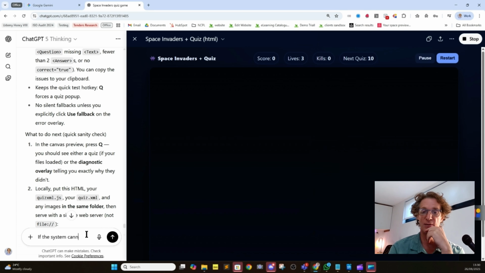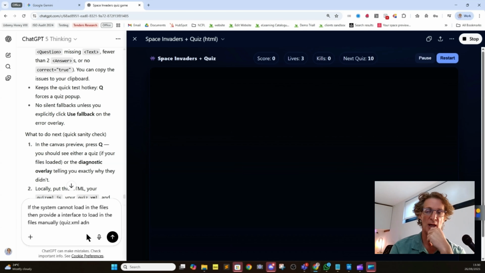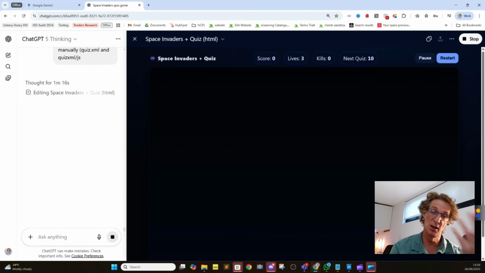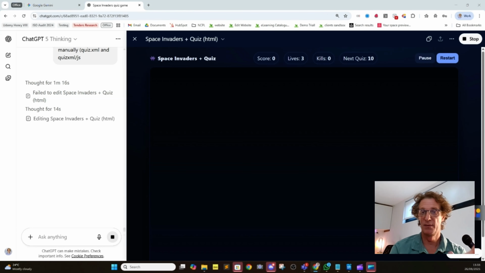So here we're asking if the system cannot load in the files, which it's not doing, which is why it's not running properly, then provide an interface to load in the files manually. We've actually tried this before, and we found that sometimes it won't upload the quiz XML, particularly if you're running it locally on a PC. What the system will do is it's due to stopping viruses happening. So what the interface should do is give you an interface to load those files in manually. And so that's what we've asked it to do.